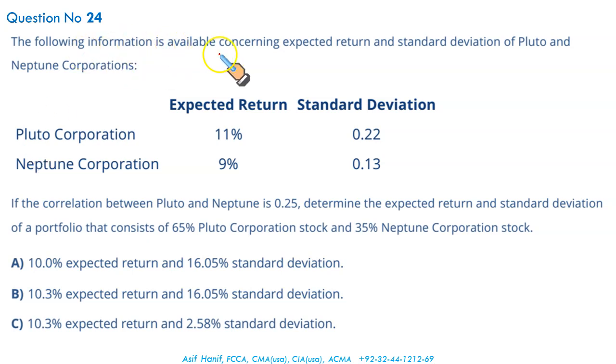The following information is available concerning expected return and standard deviation of Pluto and Neptune Corporation. Expected returns on Pluto 11%, Neptune 9%, standard deviation of Pluto 22% and Neptune 30%. What are we required to do? If the correlation between Pluto and Neptune is 0.25, determine the expected return and standard deviation. If Pluto is 65% of your portfolio, this is the weightage to Pluto, and 35% to Neptune.